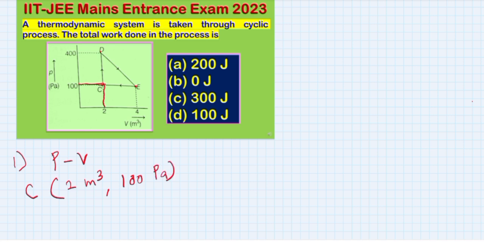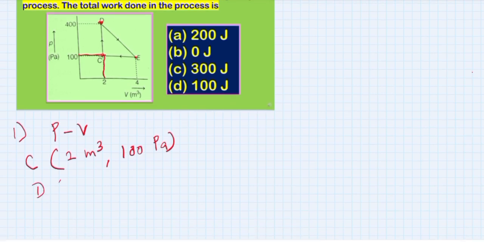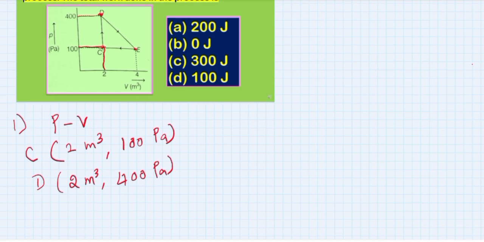Then for point D, the volume is again 2 meter cube, and correspondingly the pressure is 400 Pascal. Similarly for point E, the x value is 4 meter cube, and the corresponding y value is 100 Pascal.